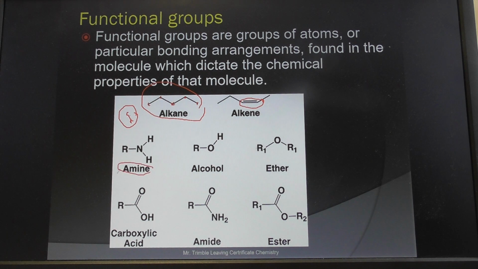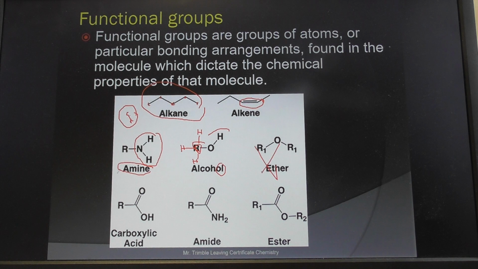An amine, we don't look at this in Leaving Cert, but this is just to show you. It has a nitrogen bonded to 2 hydrogens. Alcohols, we do look at in Leaving Cert chemistry. There's a carbon here, and then there's some chain after it, some shape of a chain. So this would be the simplest one I'm drawing now. If I had a carbon, then instead of that R and then 3 hydrogens, that would be known as methanol. Methanol because it ends in OL, you see. Meth because there's 1 carbon. We'll go through that anyway.